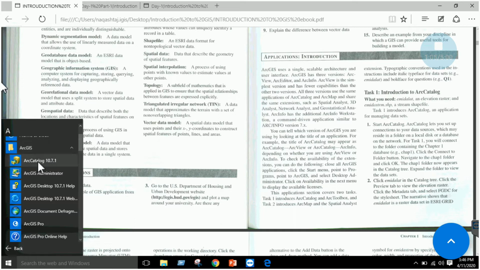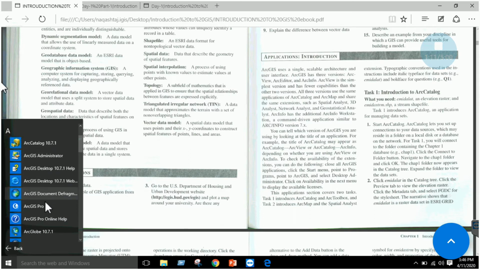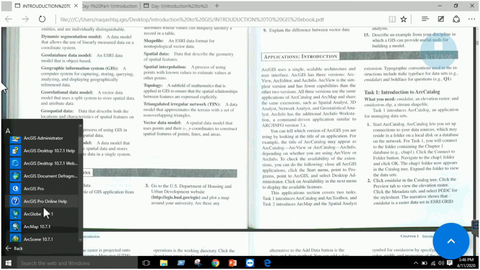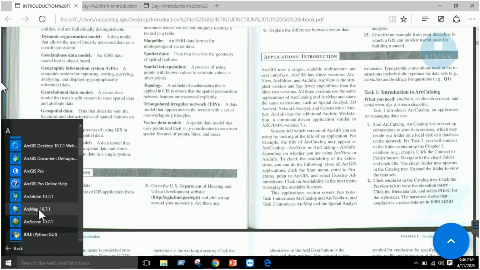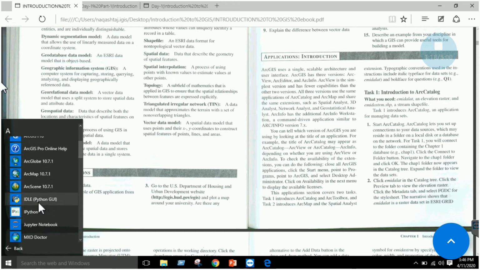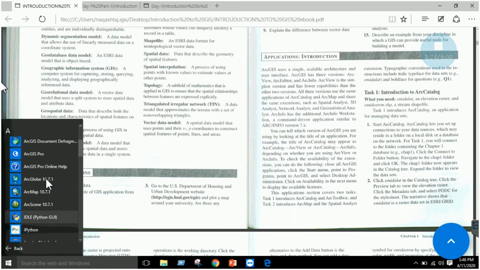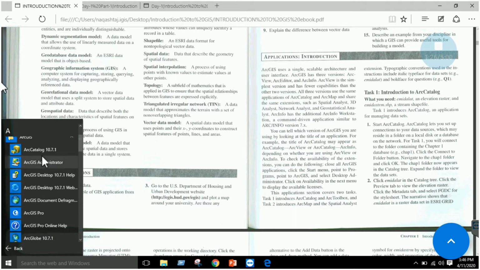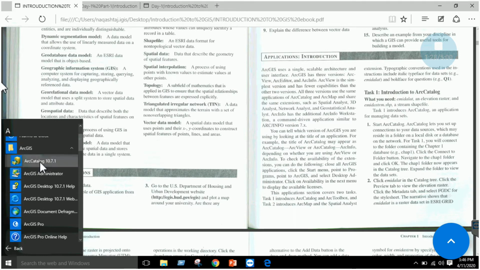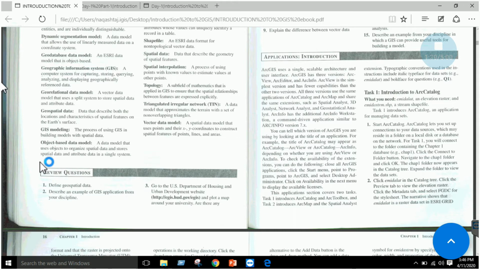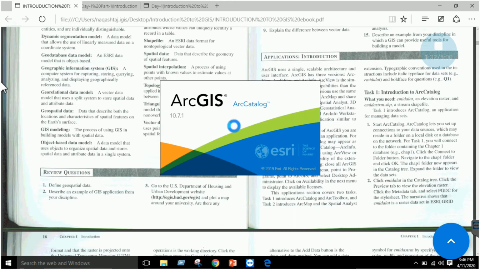On the top is ArcCatalog, which is mentioned over here, right? You have ArcCatalog first, and the second is you have ArcGIS Pro, latest, ArcGlobe, ArcMap, ArcScene, and Python GUI, that you can also use in ArcMap. So we will get a basic introduction of ArcCatalog, right? We will click this ArcCatalog and a window will be opening, right?